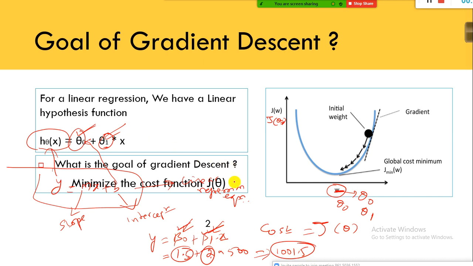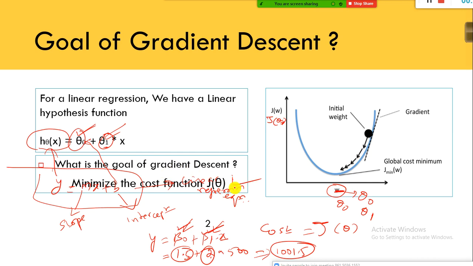The first question is, what is gradient descent? Using gradient descent, we want to minimize or optimize the cost. Instead of saying minimize blindly, optimize the cost. So that is the whole objective of the gradient descent algorithm. The objective of this is to minimize the cost.